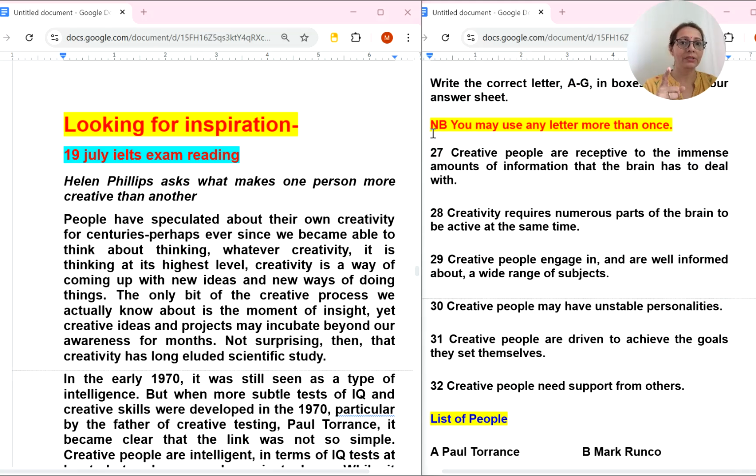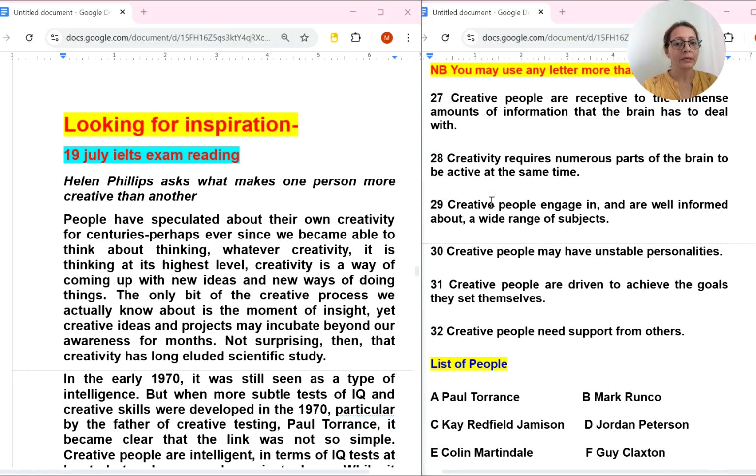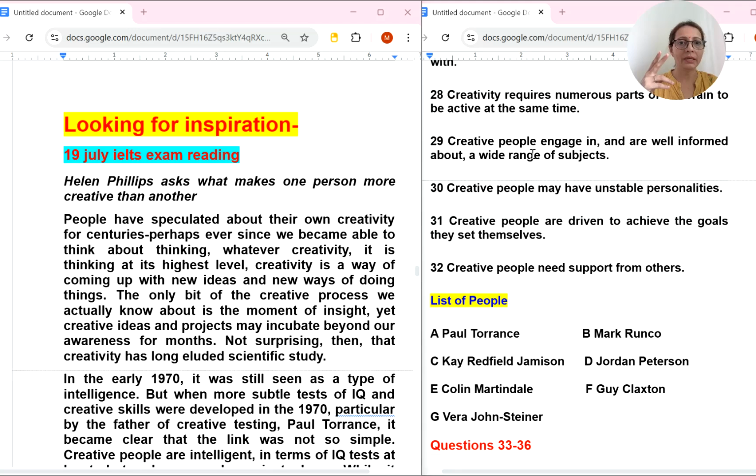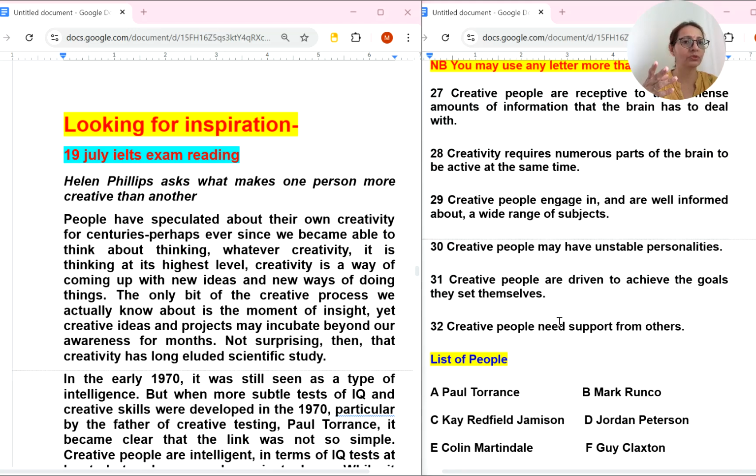One more thing, here it is given NB, meaning a point to be noted, that you may use any letter more than once. They have given alphabets for these persons' names. Suppose a person, Paul, claimed two of these statements, say 28 and 29. Then in front of question 28 we will write A, and in front of 29 we will write A also.